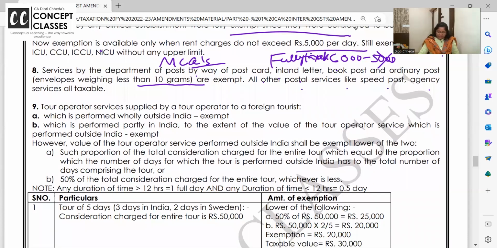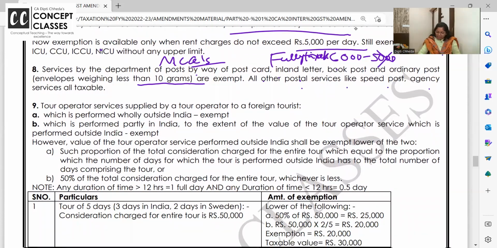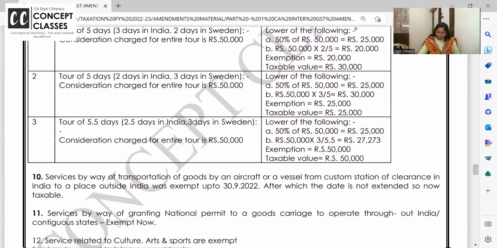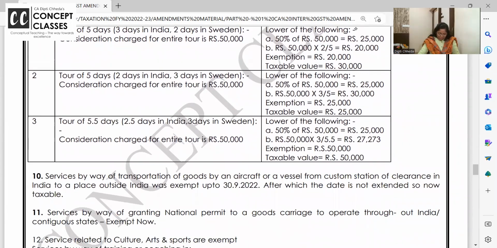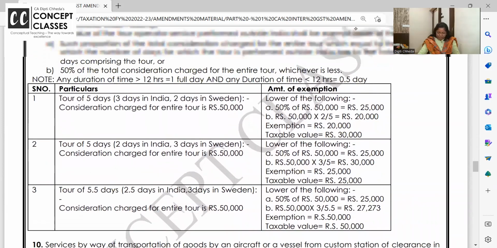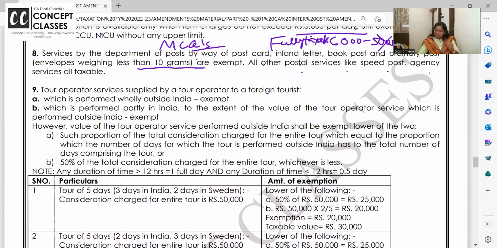Tour operators. Okay. There is a lot of discussion here for tour operators. Let us take this together. Services supplied by tour operators to foreign tourists. You all know foreign tourists are not residents of India. They come on visa on arrival and all that, and they visit and they go.